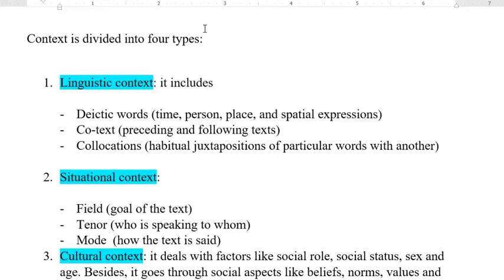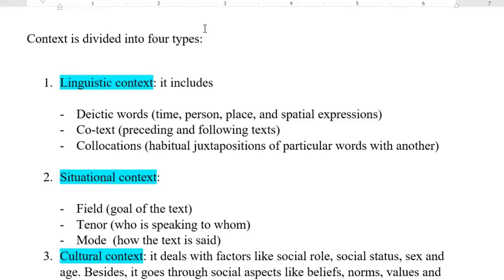In linguistic context, we have to look at the preceding and the following text. This will help us a lot to reach the exact meaning of the text. So once we say cotext, it means the aforementioned sentences, the previous expressions, the preceding and the following texts.